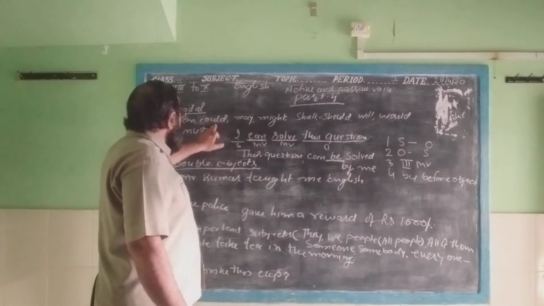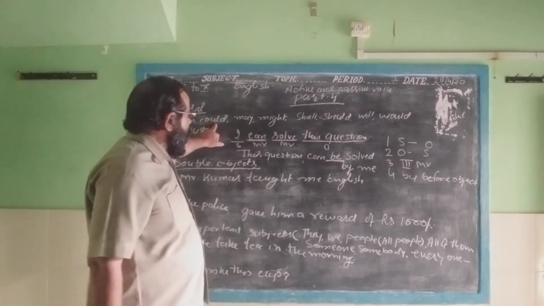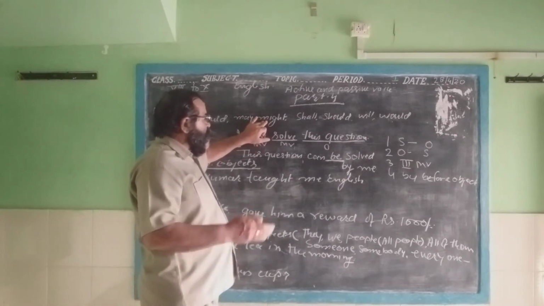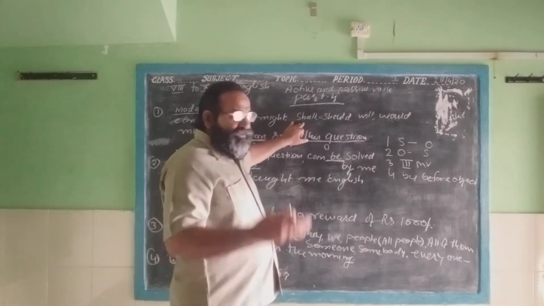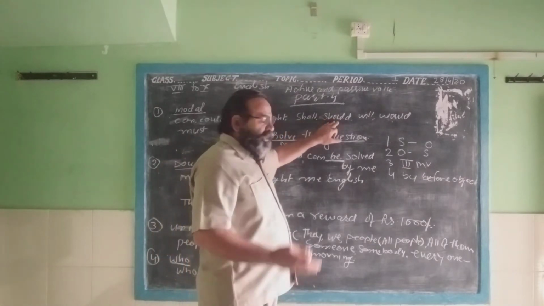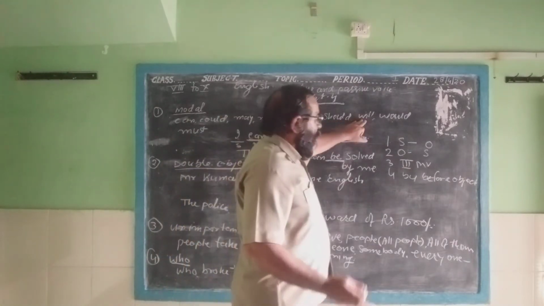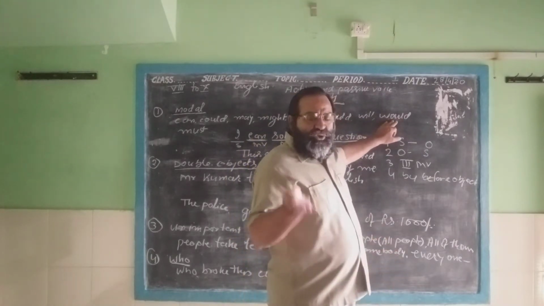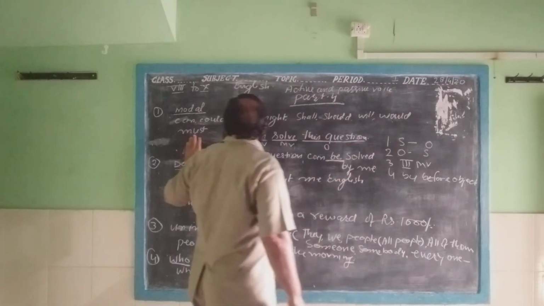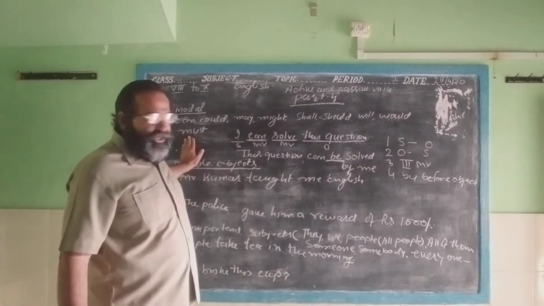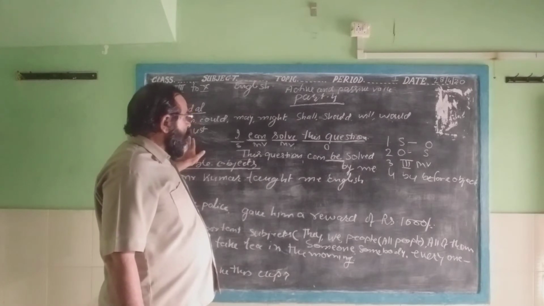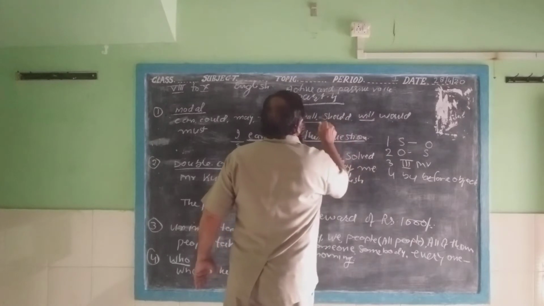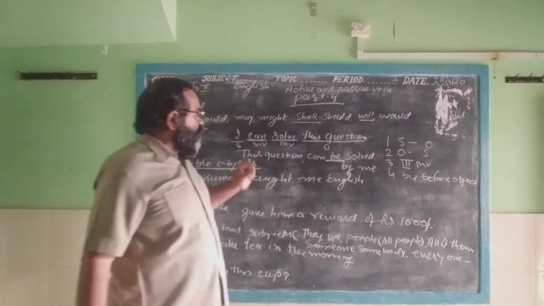Likewise, I will tell you: could will be changed into could be, may will be changed into may be, might into might be, shall into shall be, should into should be, will into will be, would into would be, and must into must be. We will write here. I want to clear it because you are in confusion.